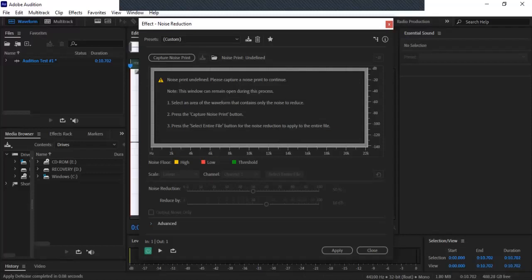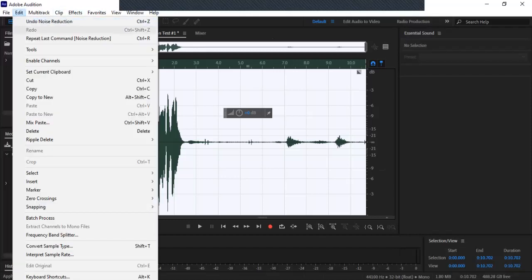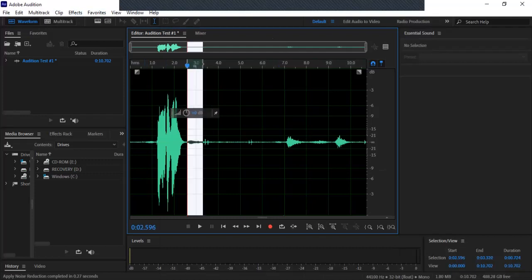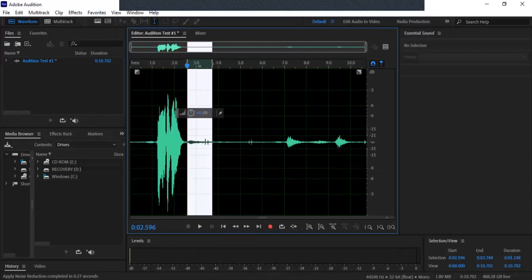And apply, or actually, no, wait a minute. Right, capture noise print.